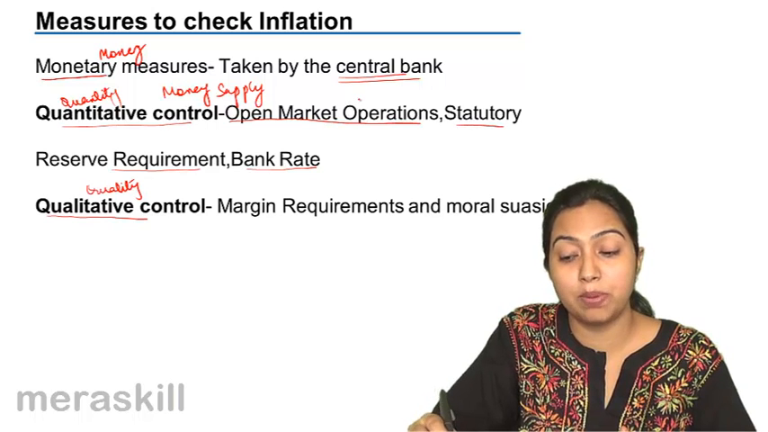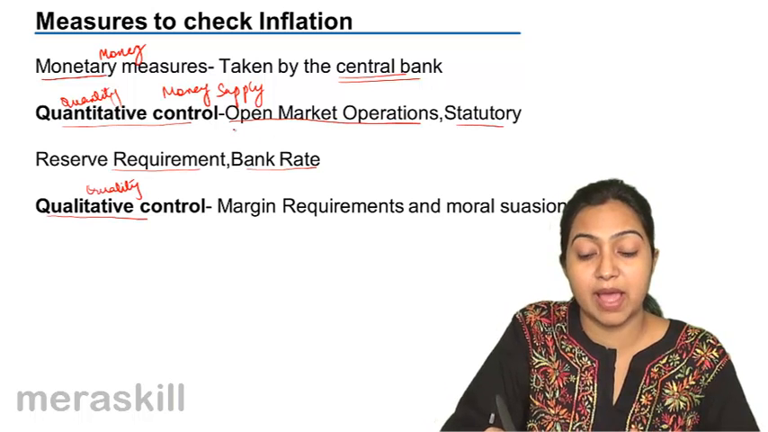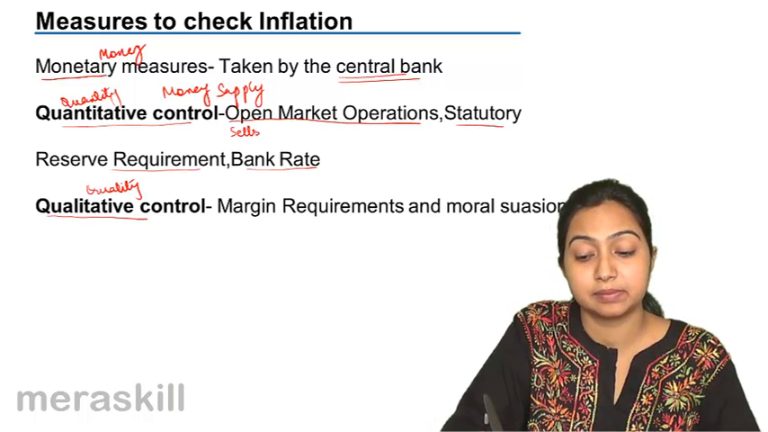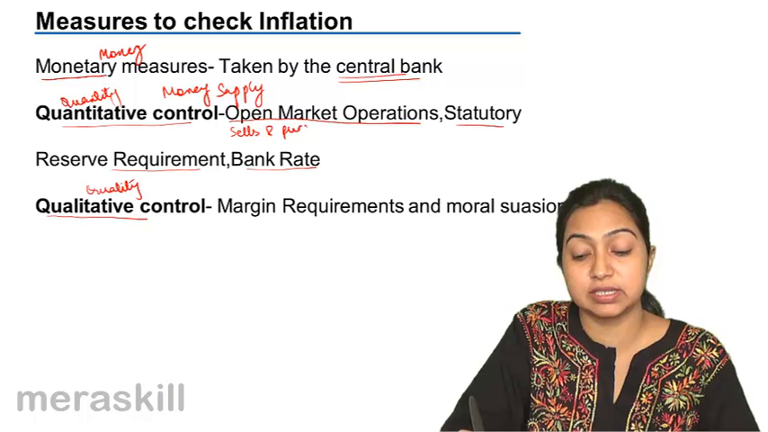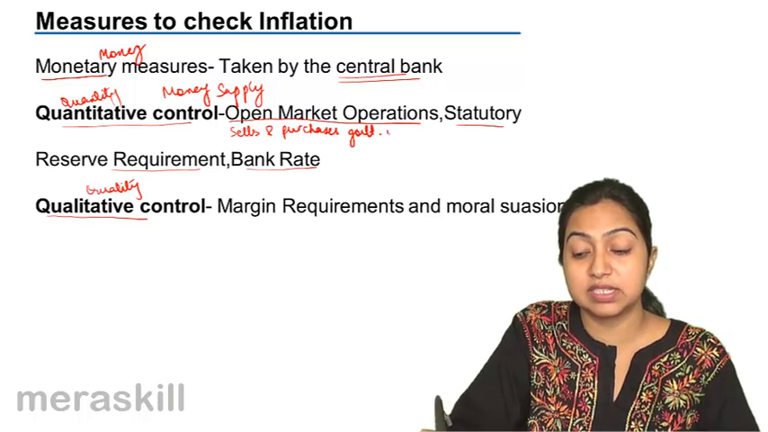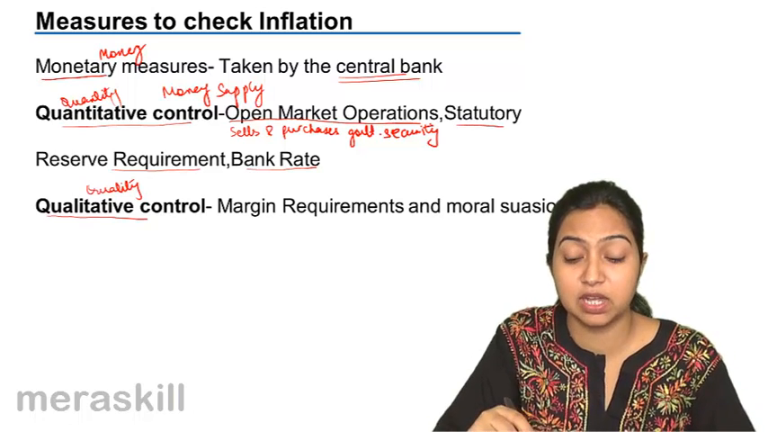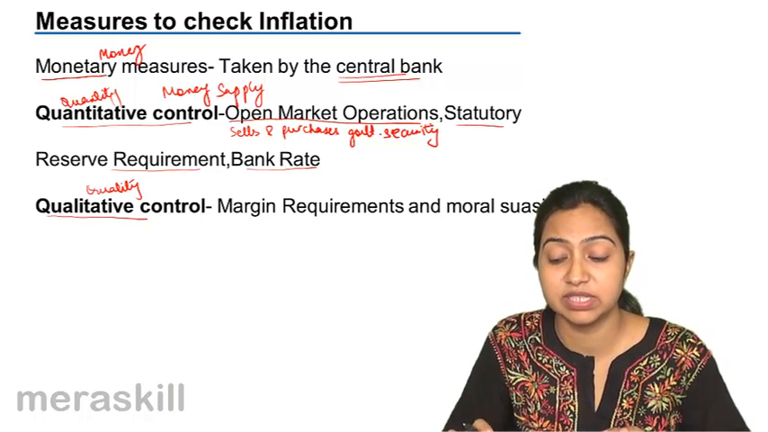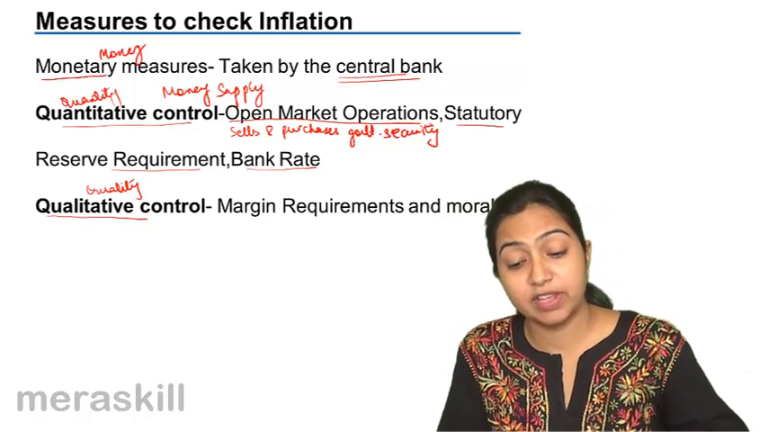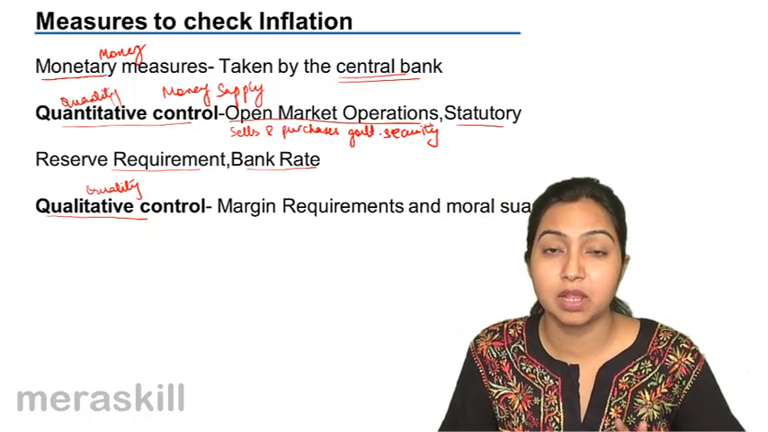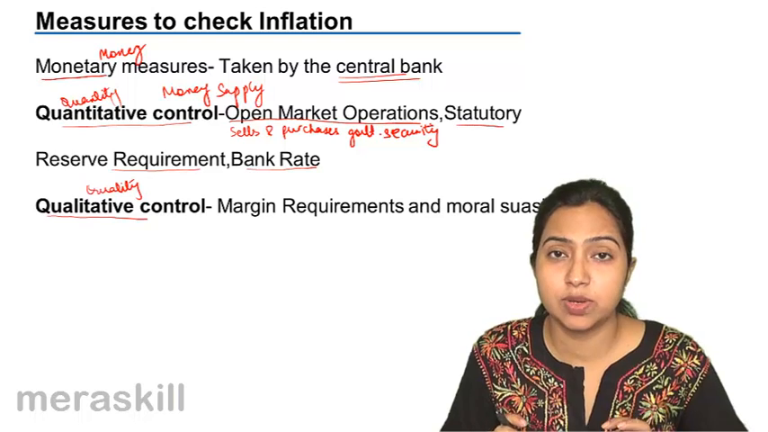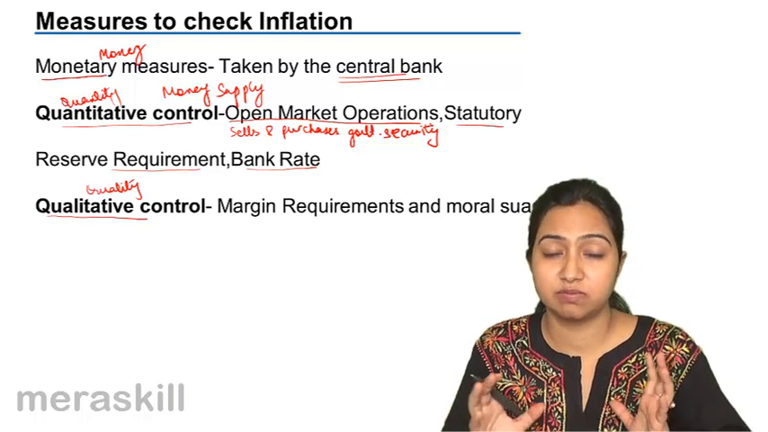First, what are open market operations? Open market operations are when the central bank sells and purchases government securities, government bonds, and all these things. In case of inflation, it sells. Now, what is the situation in inflation? People have lots and lots of money with them.